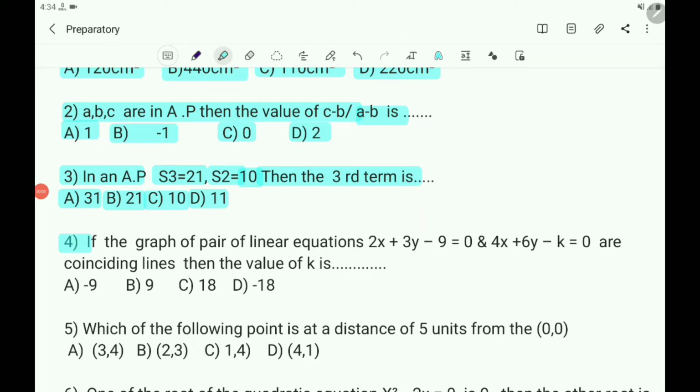Next, fourth question. If the graph of the pair of linear equations 2x plus 3y minus 9 equals 0 and 4x plus 6y minus k equals 0 are coinciding lines, then the value of k is. The options are A minus 9, B 9, C 18, D minus 18.